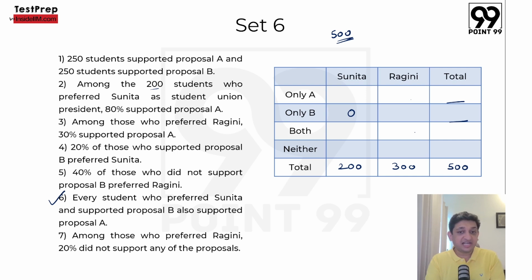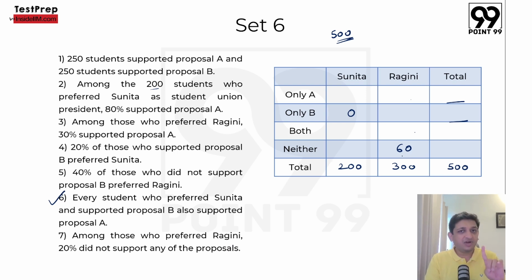Among those who preferred Ragini, out of 300 people, 20% did not support any of the proposals. So 20% of 300 is 60. Now 60 people did not support any of the proposals. So neither A nor B will be 60 here out of these 300 that we have.